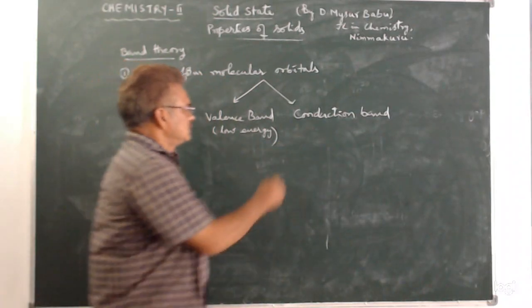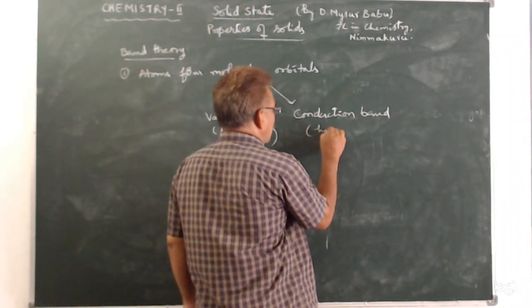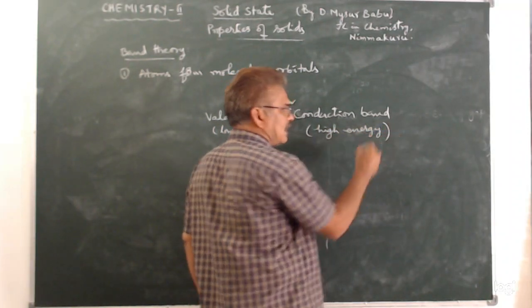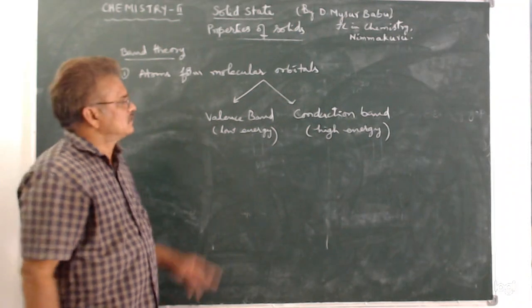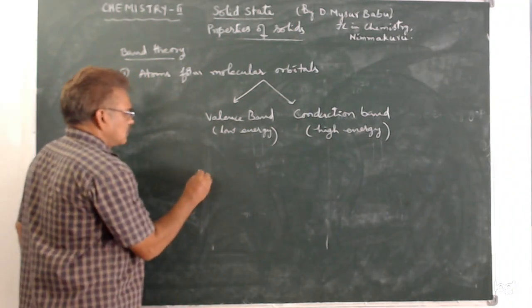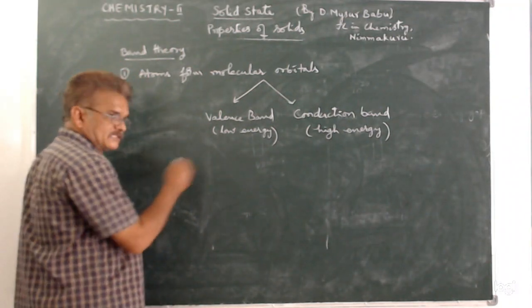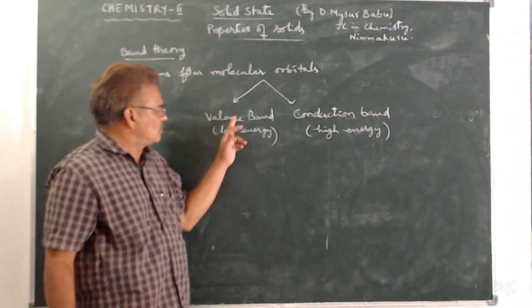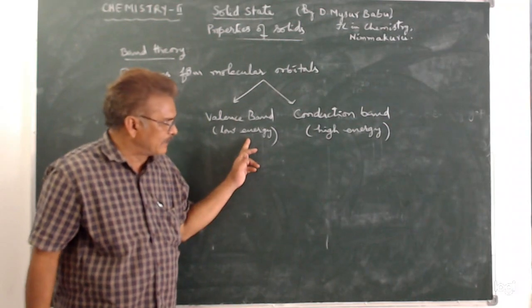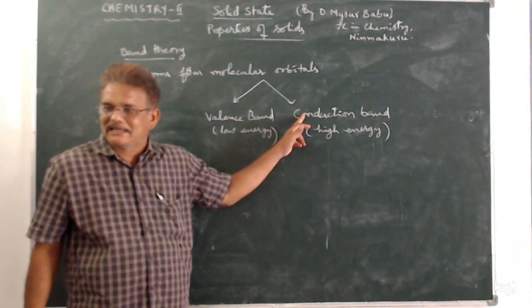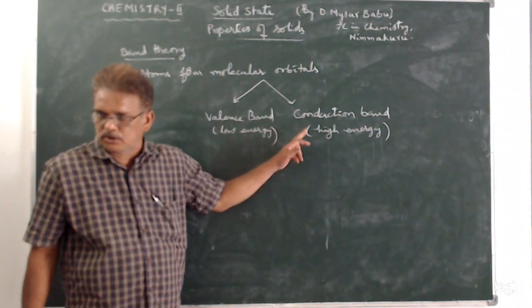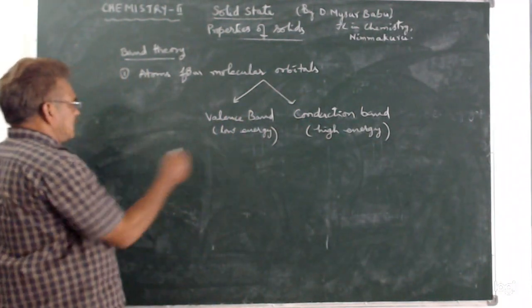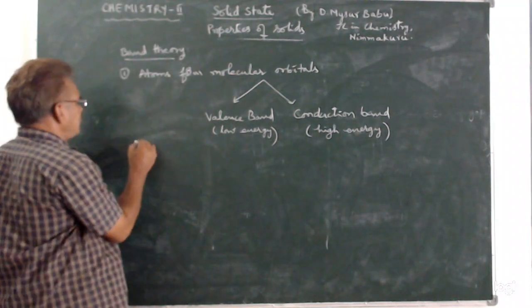Okay, so this conduction band will have high energy. Okay, so in semiconductors, the electrons present in the valence band enter into the conduction band. Okay, right.